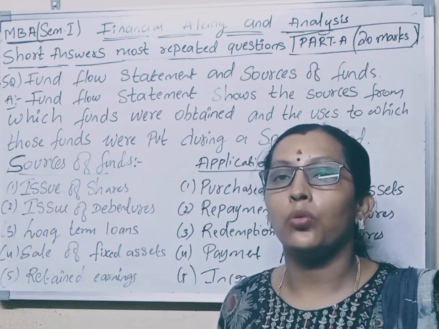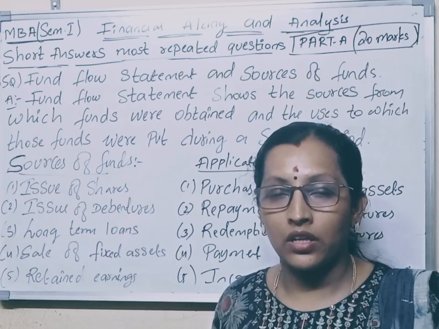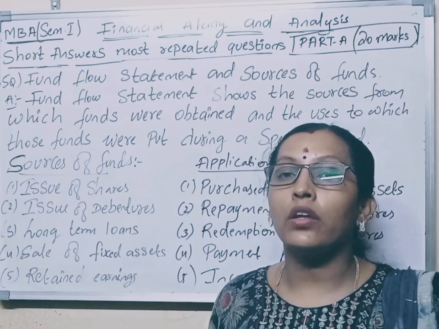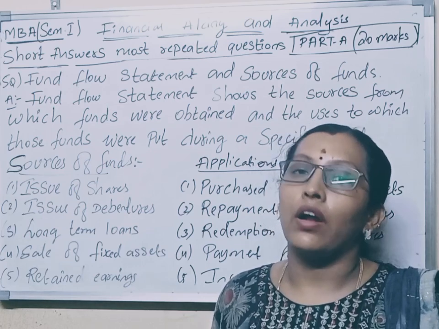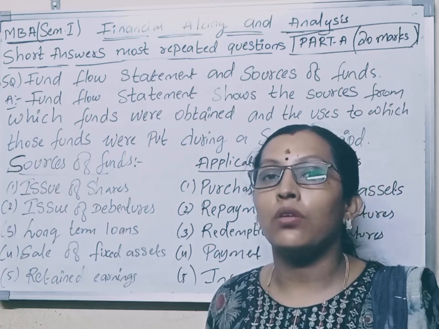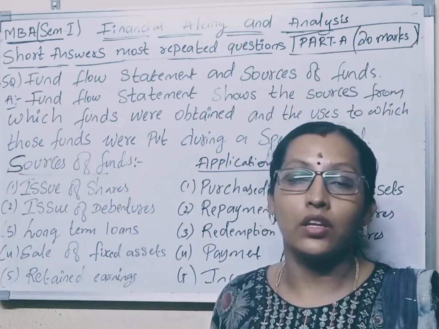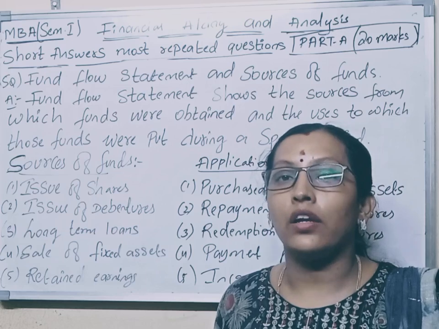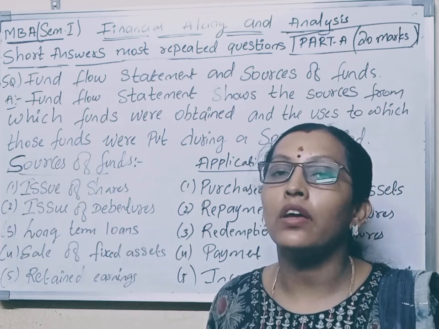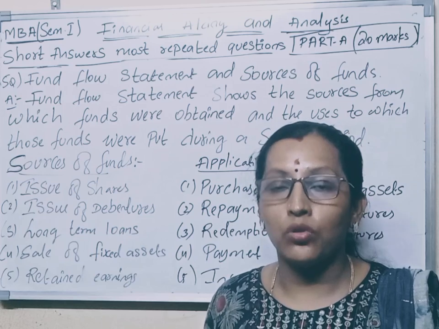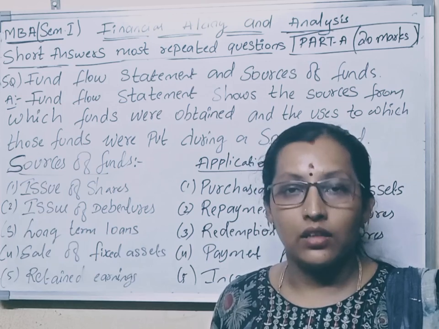So first you need to understand what fund flow actually is, where we will utilize these funds, and how this application and sources process will happen. First, you need to know what a fund is.